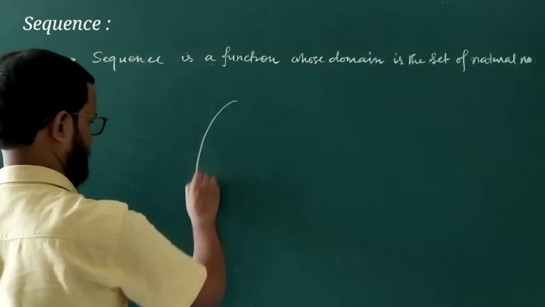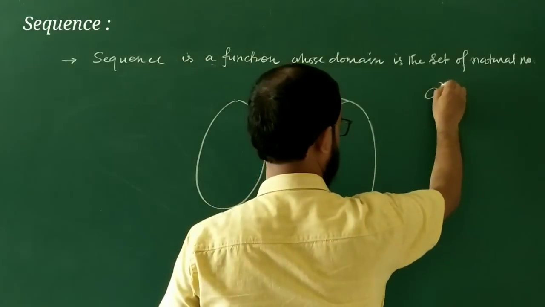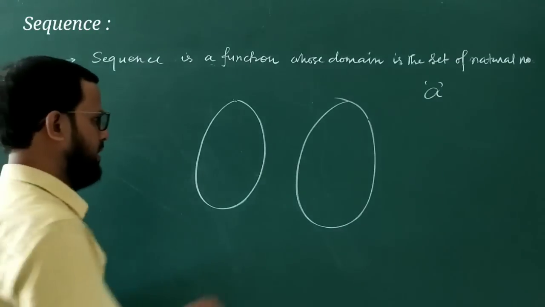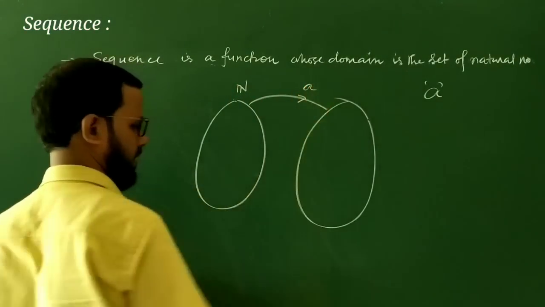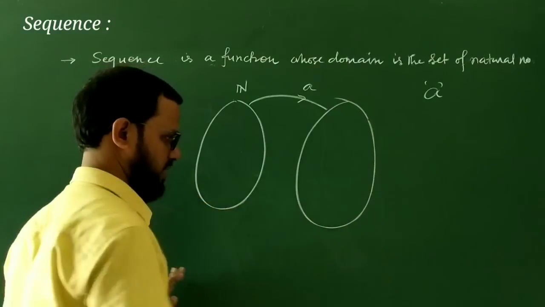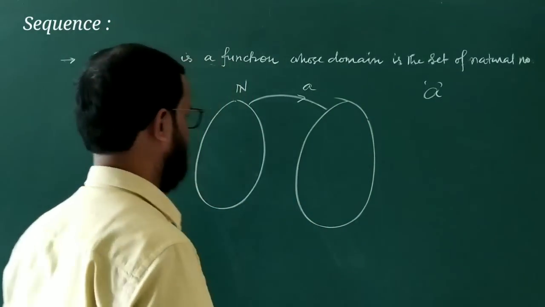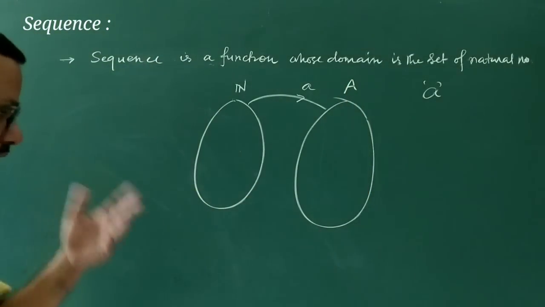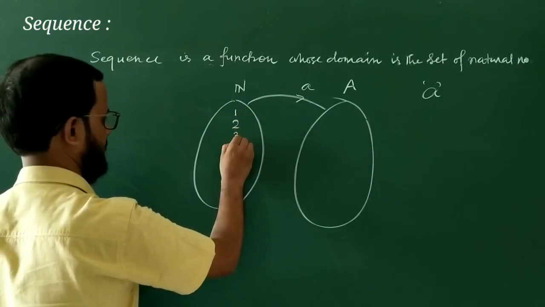Okay, suppose I am denoting the sequence by a small letter a, and it is a function whose domain is the natural numbers, from N to some set. It may be a subset of real numbers or anything. Suppose A is a collection of some objects, or numbers, whatever it may be. So in the domain it will be the natural numbers: 1, 2, 3, dot dot dot.